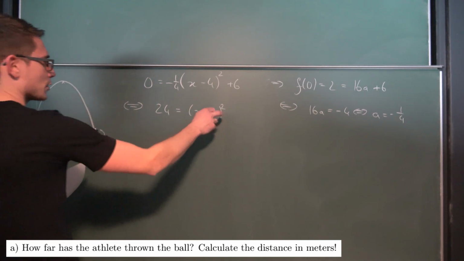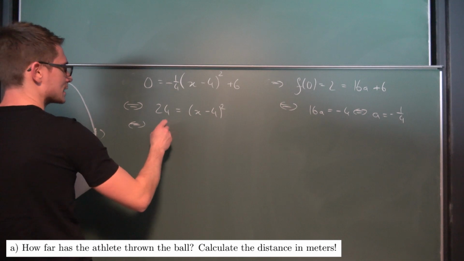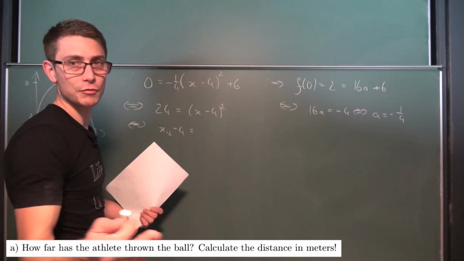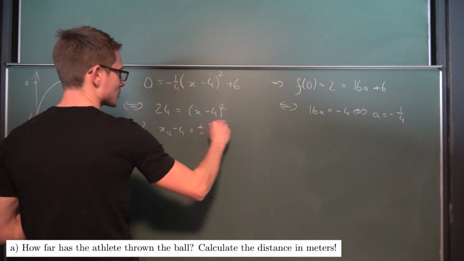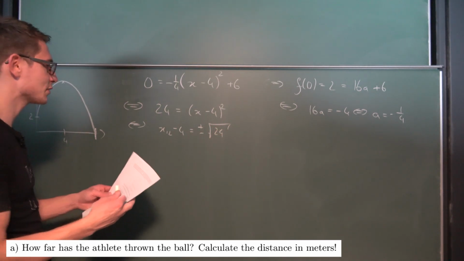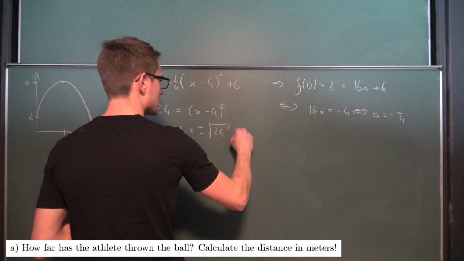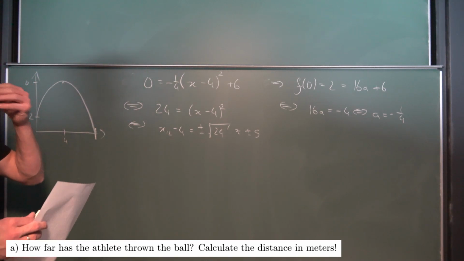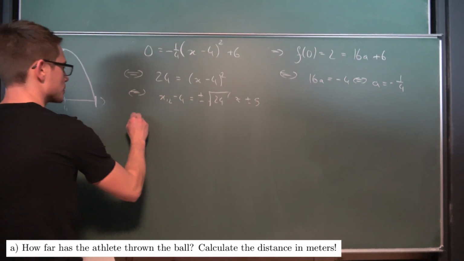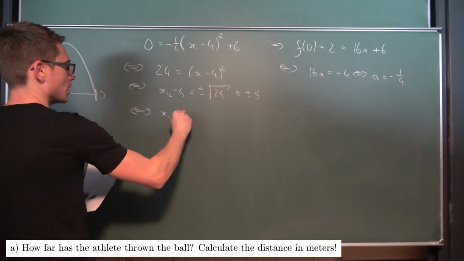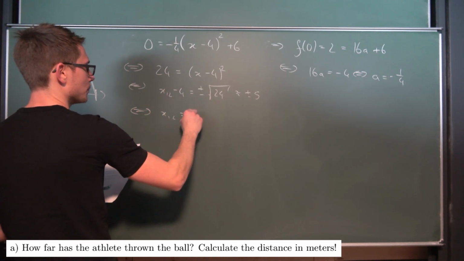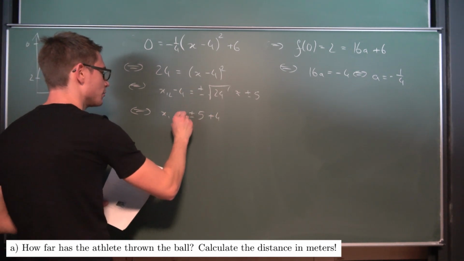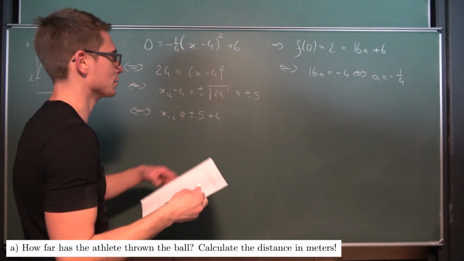And then we're going to take the square root. We get that x1,2 minus 4 is equal to plus or minus the square root of 24. That is roughly 5. Just for the sake of the video, we are going to say that this is roughly plus or minus 5 or 4.9, something of that form. So we add 4 on both sides. We get that x1,2 is equal to plus or minus 5 plus 4, very roughly. I don't have a calculator right now.